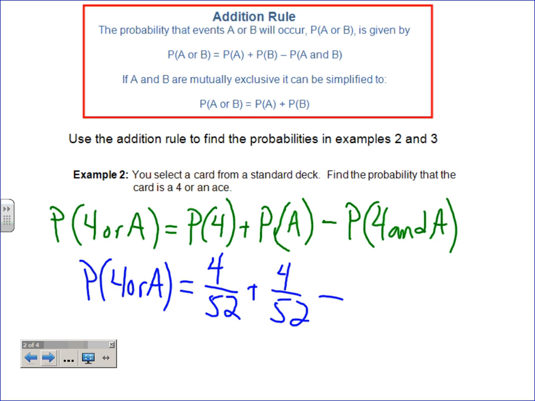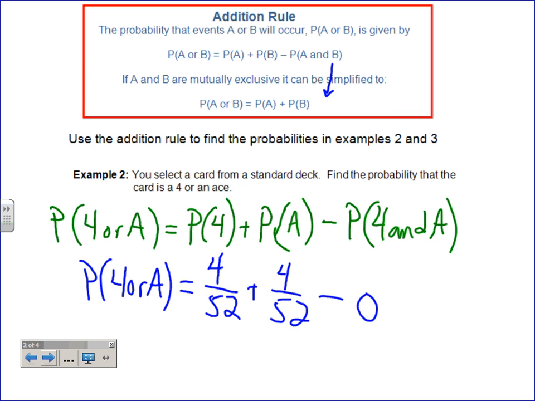And then subtract the probability of getting both. Well, if you're only picking one card, the probability of getting both is 0 out of 52, right? In other words, 0. And that's why in this formula here, they're basically saying you don't need that if you know they're mutually exclusive, because it's always going to be 0. Okay?